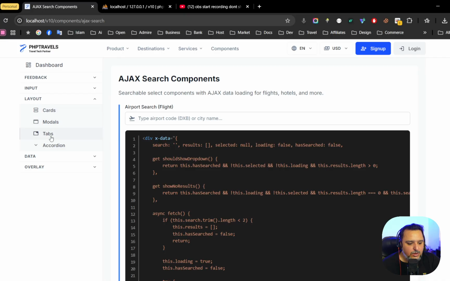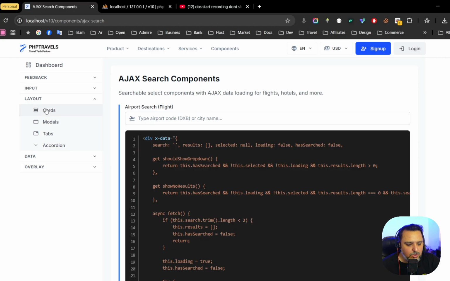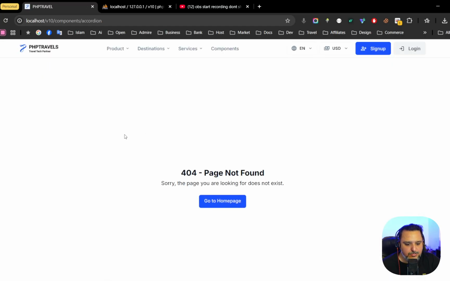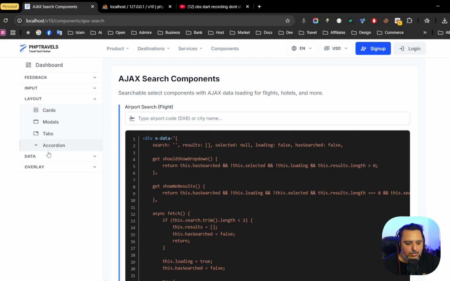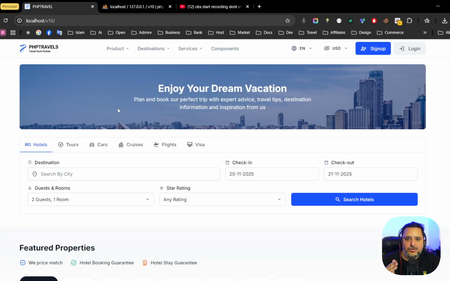And we have a tab system in the system. Still, our development team is working on it. Accordion, they are still working on it. I haven't checked that. And tables and overlays and tooltips. So these are the components for the upcoming version. And please do not consider the product is ready. We are aiming to release that before the end of this year. That's our target, and we are working day and night. And I hope that we can. We are very close to that.